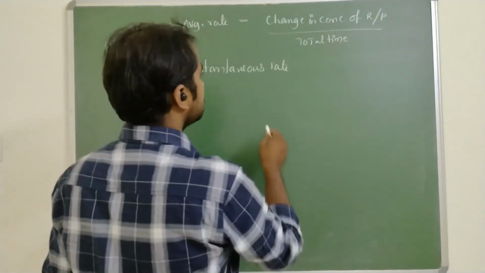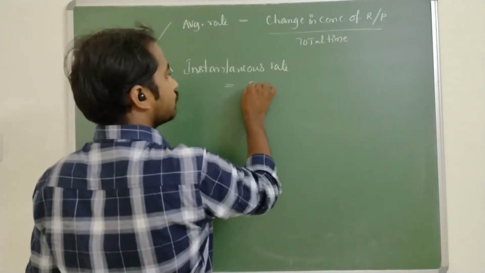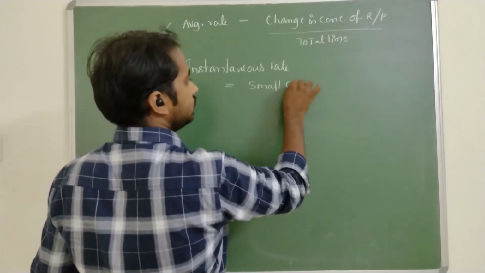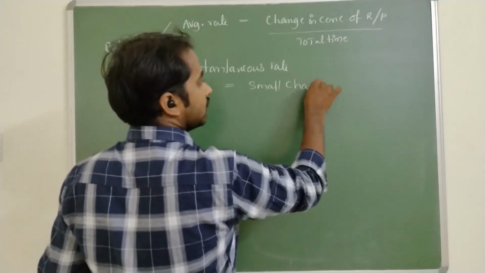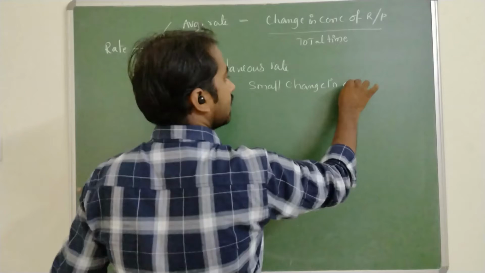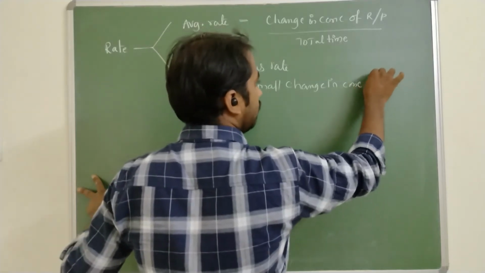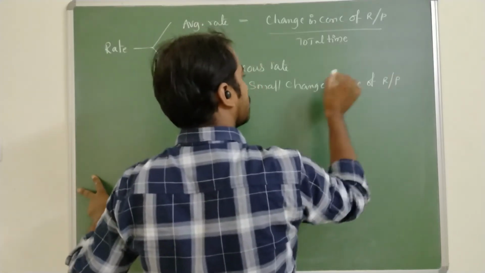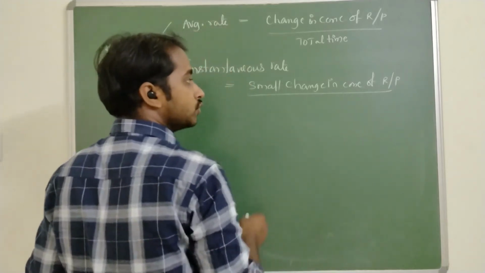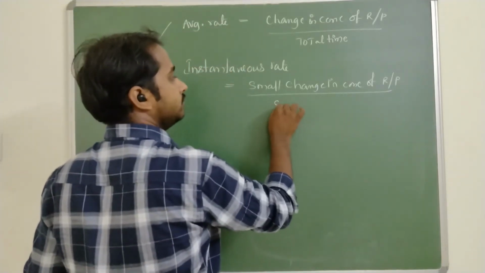Coming to the instantaneous rate, it is a small change in concentration of reactants or product with respect to a small interval of time.